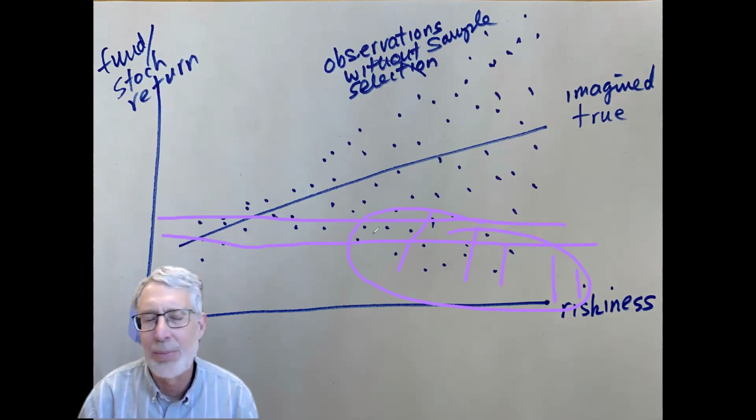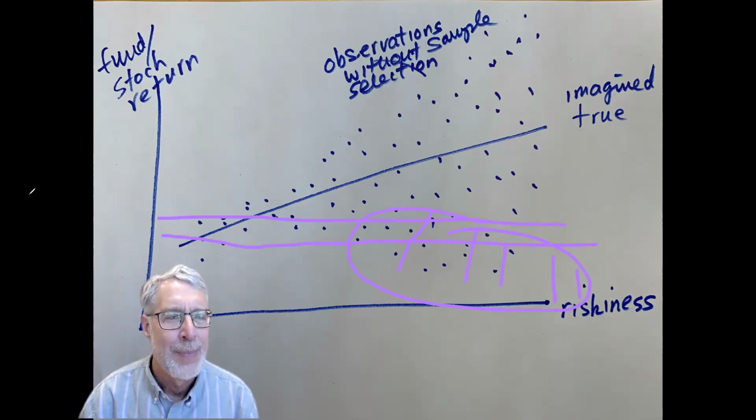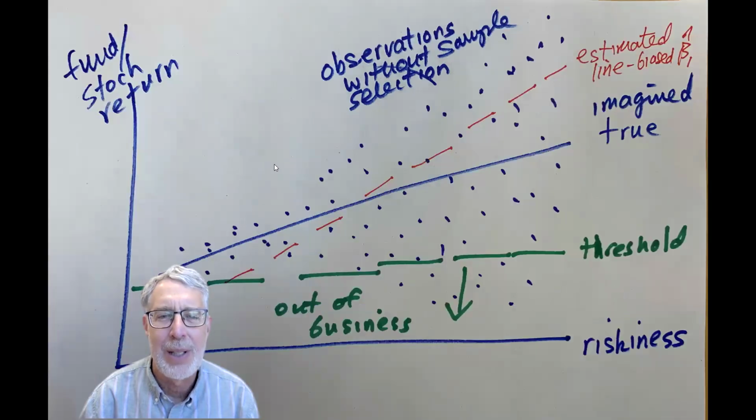They wouldn't be in our sample because they all closed. They weren't observed for 3 years. So that's the sample selection process, and it's determined by the fund performance. Those funds go out of business, the ones below the threshold. So this one, this one, this one, this one, we don't observe them. They're not in our sample. So the ones we observe in our sample that have high riskiness are only the ones that had high returns, not the ones that had negative returns.